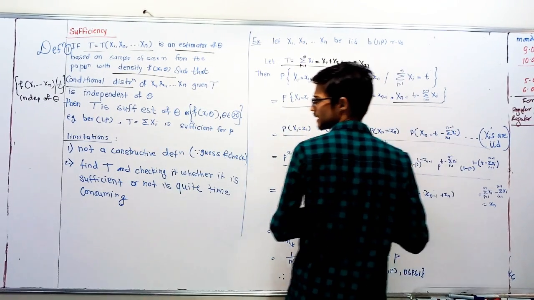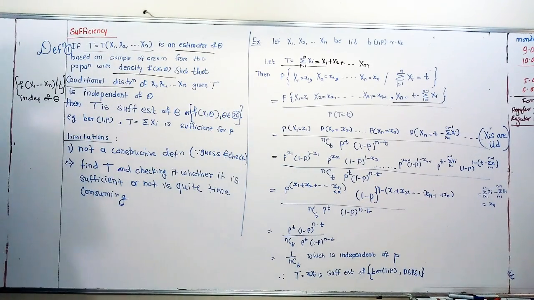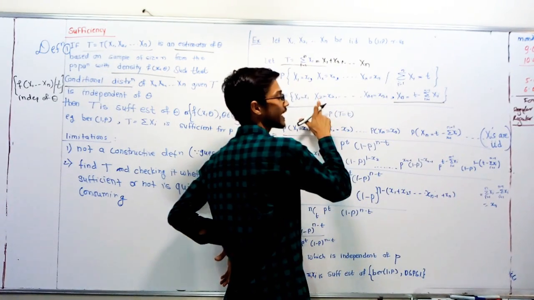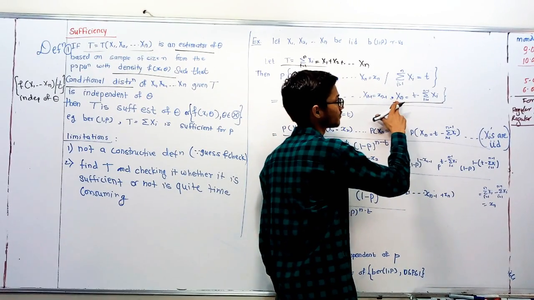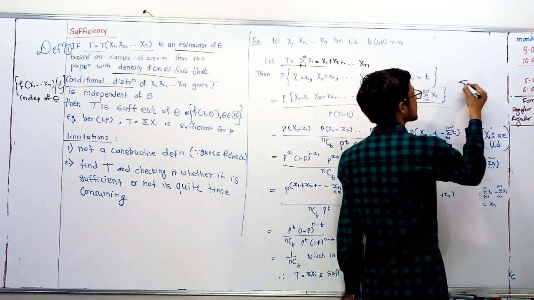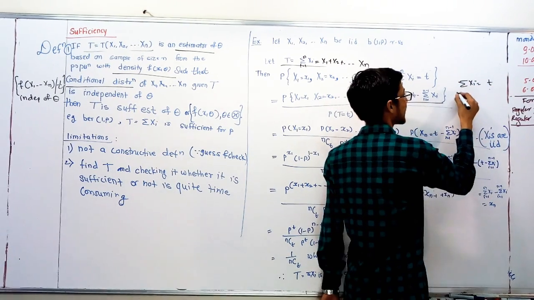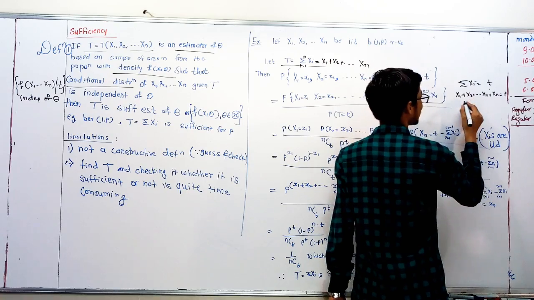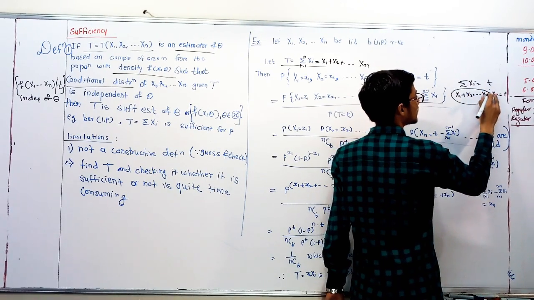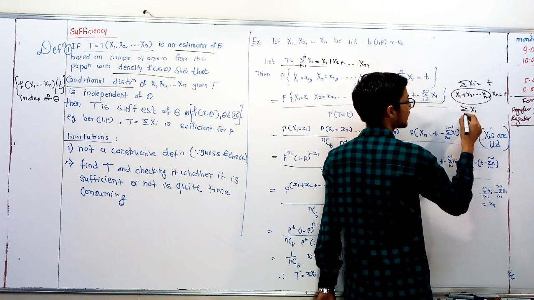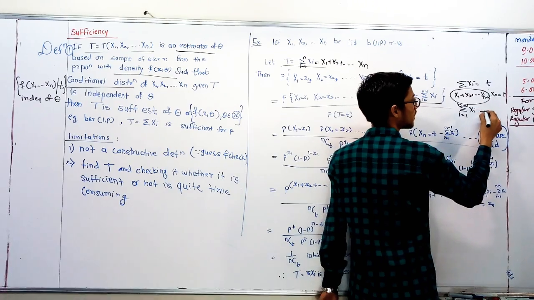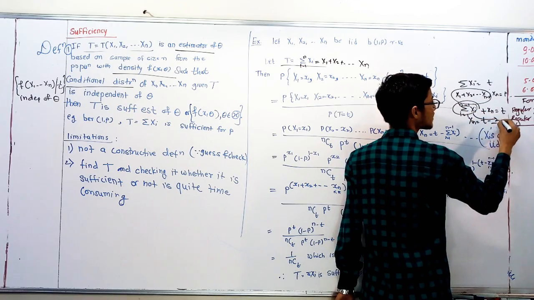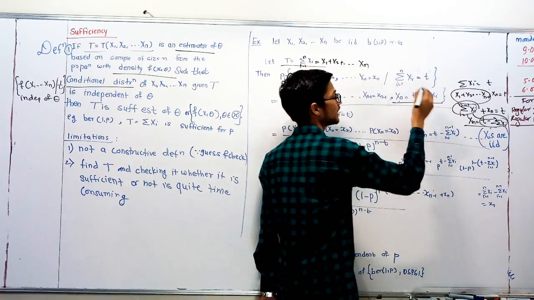Since summation xi is equal to T, x1 plus x2 plus up to xn minus 1 plus xn equal to T. Summation xi, i running from 1 to n minus 1, plus xn equals T, so xn equals T minus summation xi, as this term goes to the other side. In this way xn is written here.